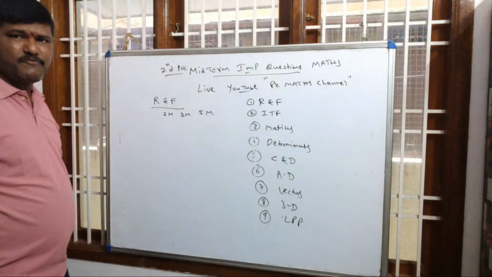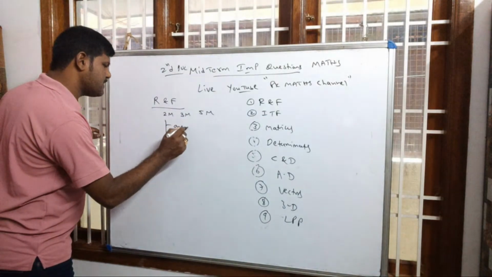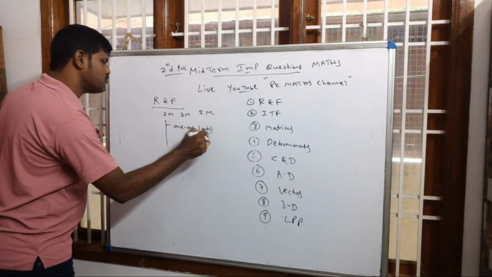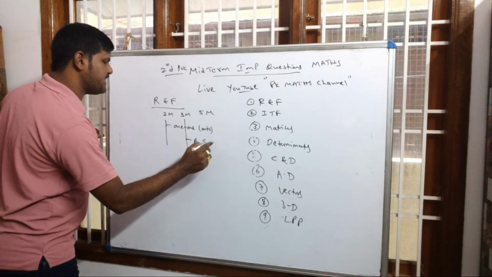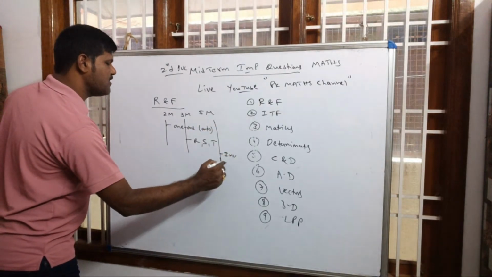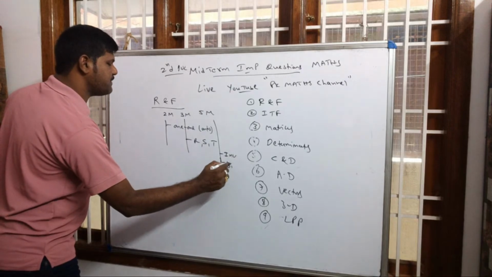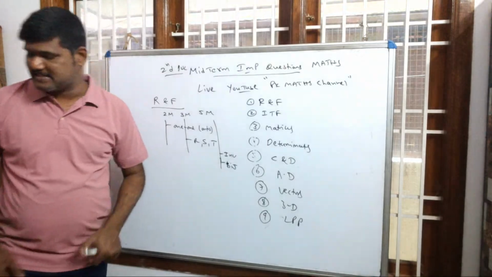For 2 marks, they will ask from one-one and onto concepts. For 3 marks, they will ask reflexive, symmetric, transitive questions. For 5 marks, invertible function, or one-one onto, prove that it is bijective. I will tell you very clearly in this video which questions they will ask.